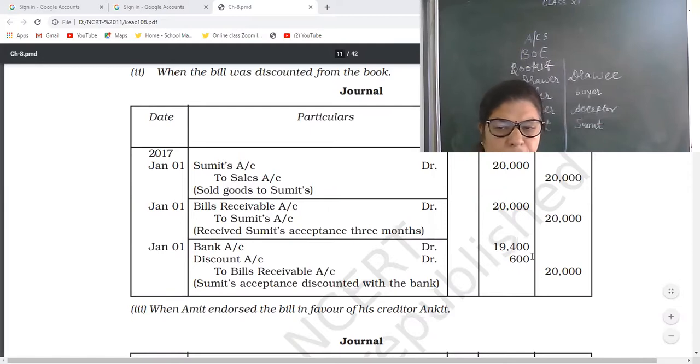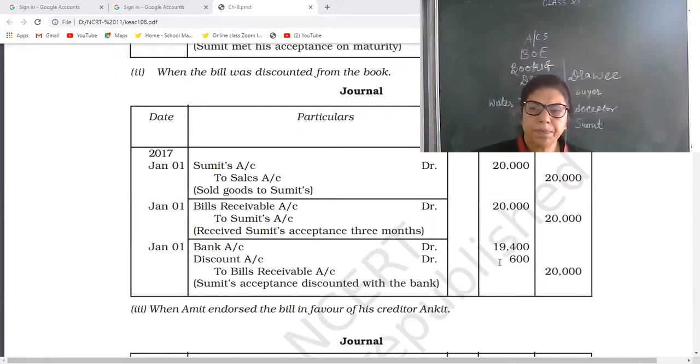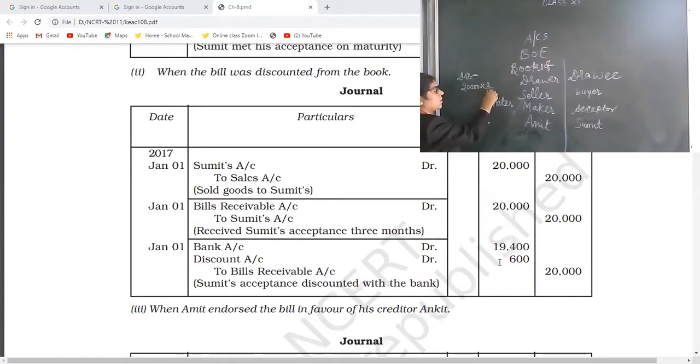Now you will be confused how to calculate discount. So see how to calculate discount. Discount is equal to 20,000 into 3 months into 12%. Again, the amount of bill into rate into months.